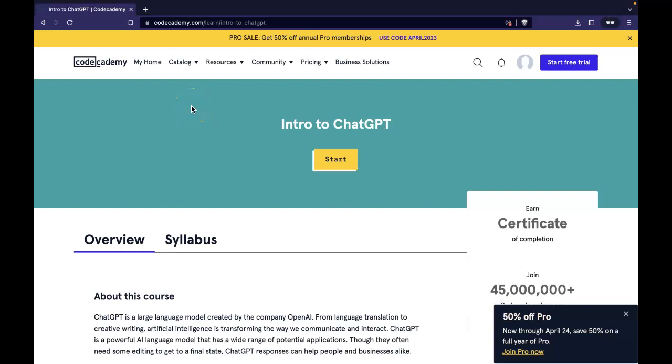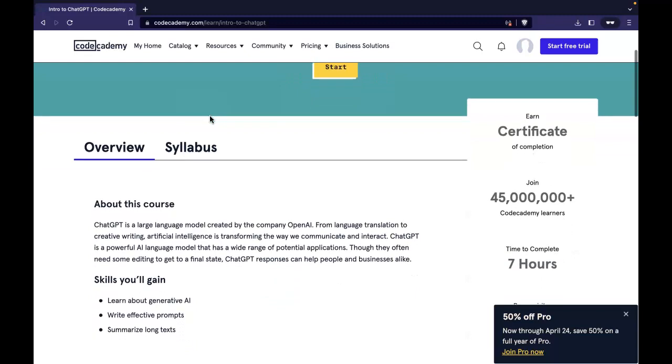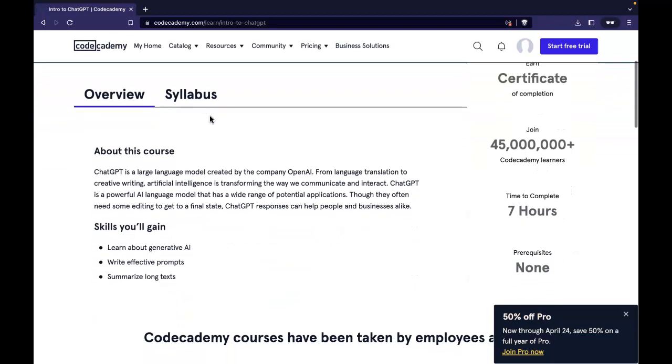This is a Codecademy course that is available free for a limited time. And I decided to make this tutorial on it because I'm interested in ChatGPT and AI, and I know I held off a long time to finally take a course on it, but what better way than the huge and popular ChatGPT. So, an overview about this course.